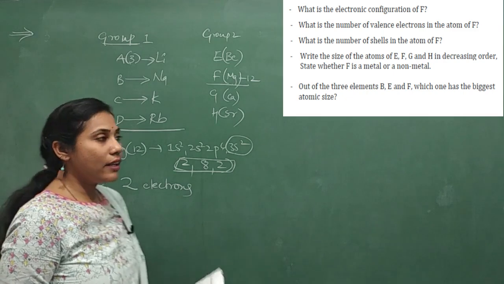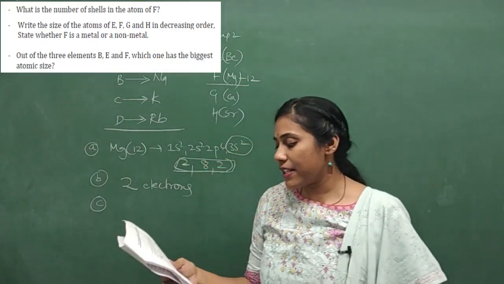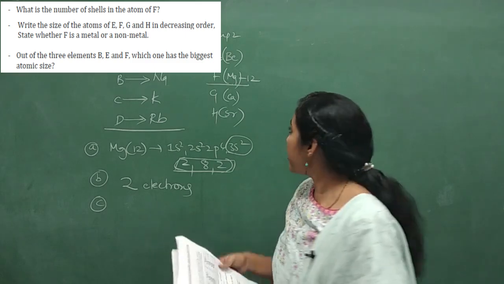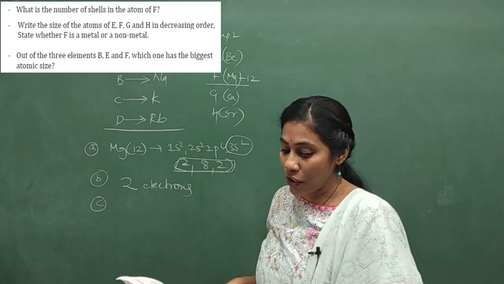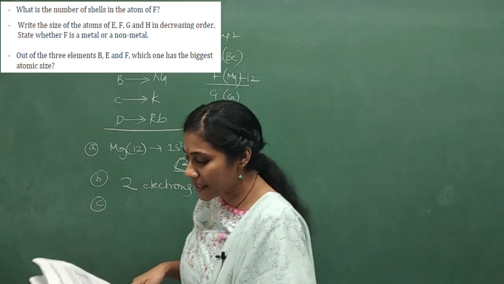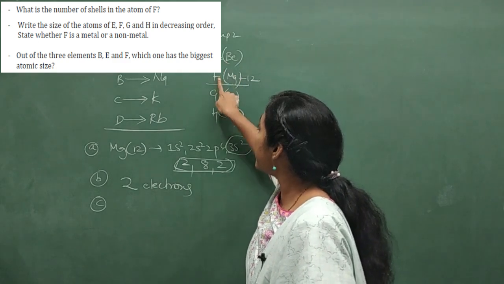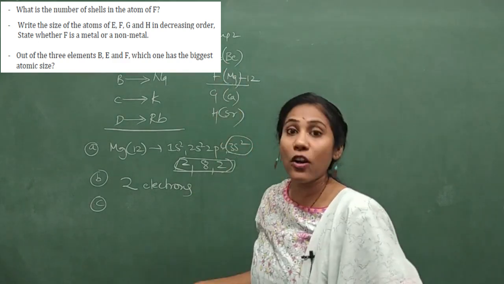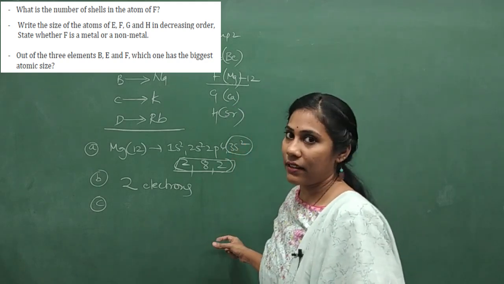Let us see the C question. Write the sizes of atoms E, F, G, H in decreasing order. State whether F is a metal or non-metal. Okay. First, let us arrange E, F, G, H in the decreasing order. Means more size to less size way.